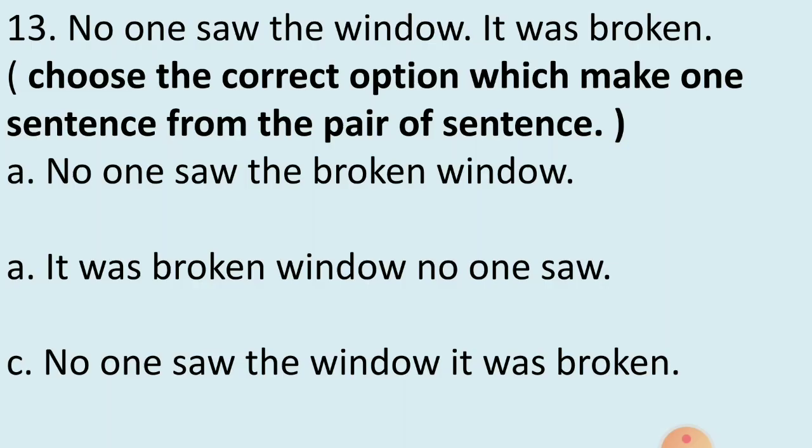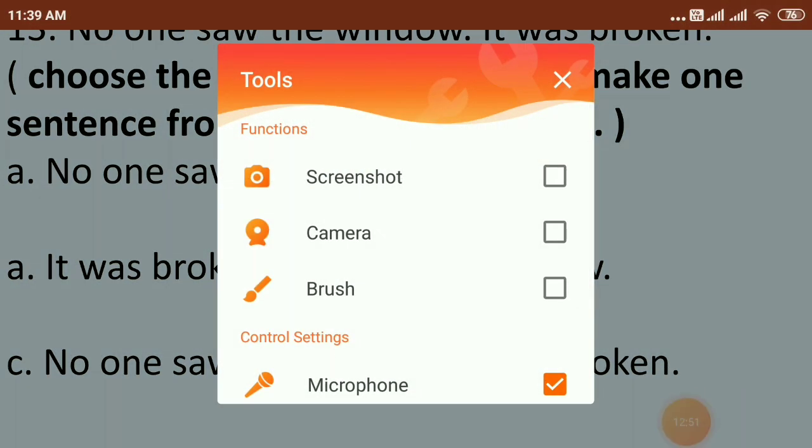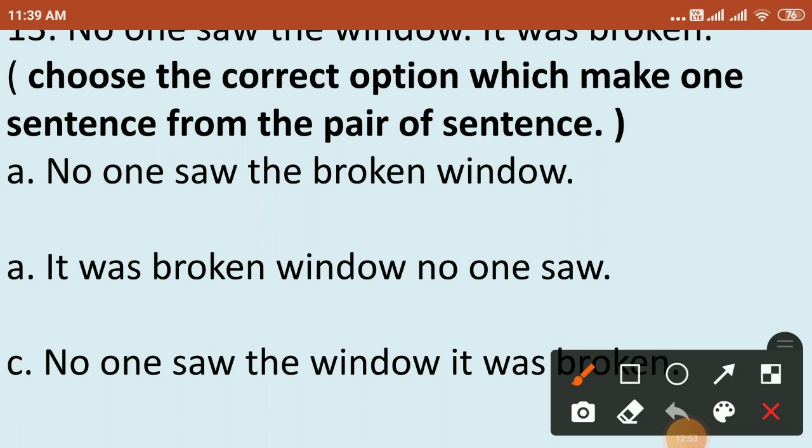13th. No one saw the window. It was broken. Choose the correct option which makes one sentence from the pair of sentences. Again, two sentences are given and we have to join them. Let's see. Option A, no one saw the broken window. Option B, it was broken window, no one saw. Option C, no one saw the window, it was broken.